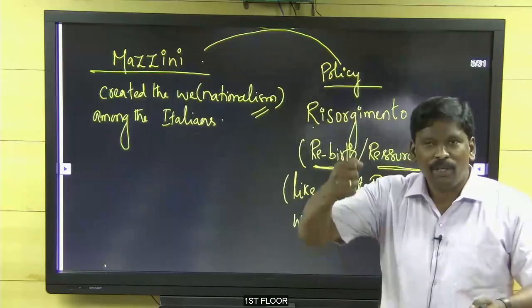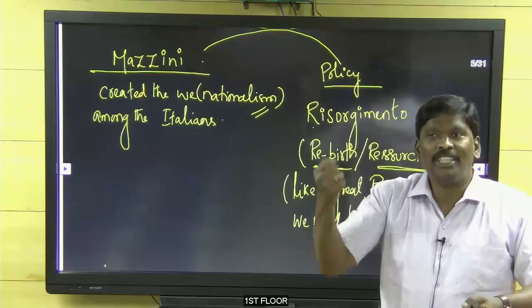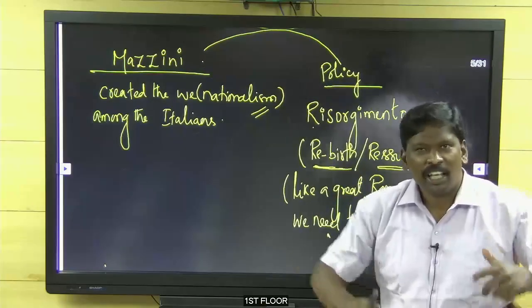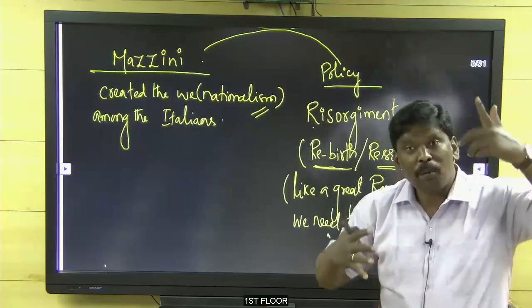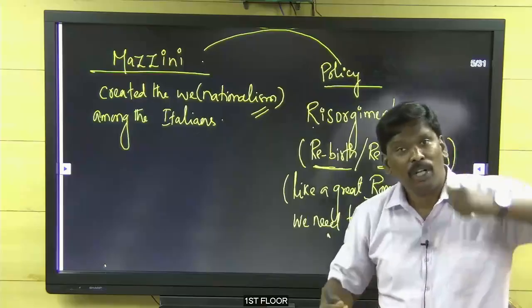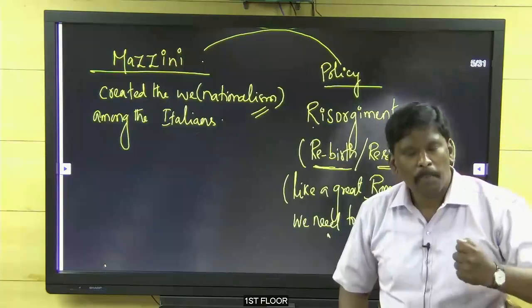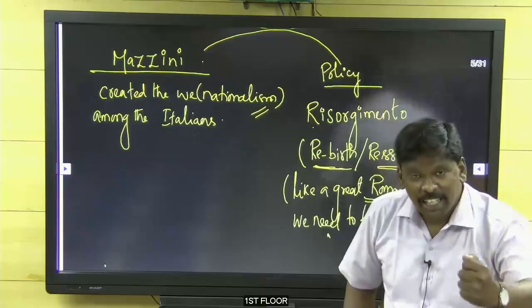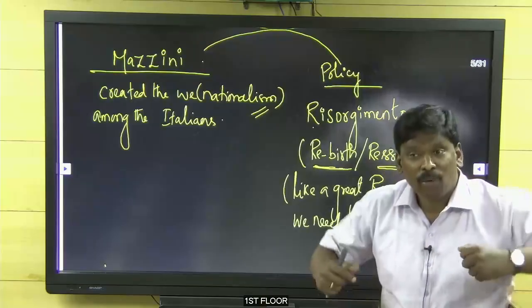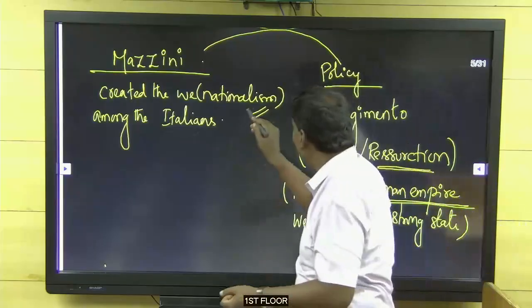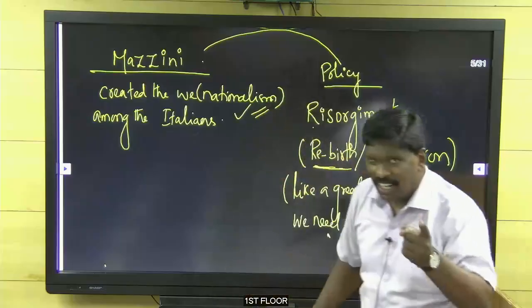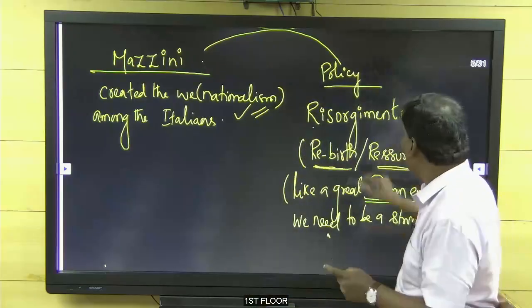Like that, we need to be a strong empire once again. If they wanted to be like that Roman Empire, what do they have to do? They have to fight against Austria. They have to fight against the Pope. They have to fight against the independent kingdom in the south. Then what did they need? They needed nationalism. Understand? They need nationalism.